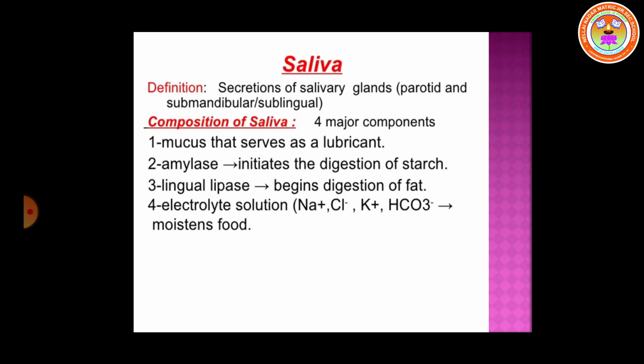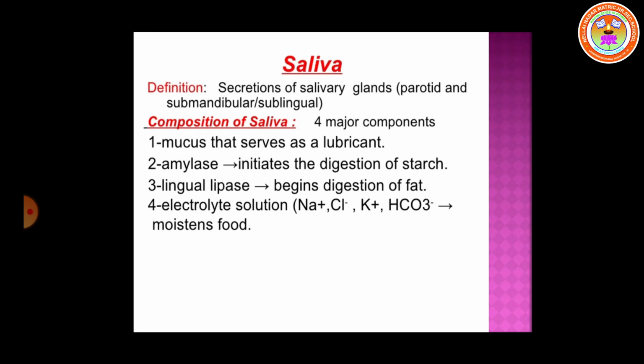In the mouth, both physical as well as chemical digestion are carried out. An enzyme called amylase or ptyalin converts starch into maltose. The substance lysozyme acts as an antibacterial substance.